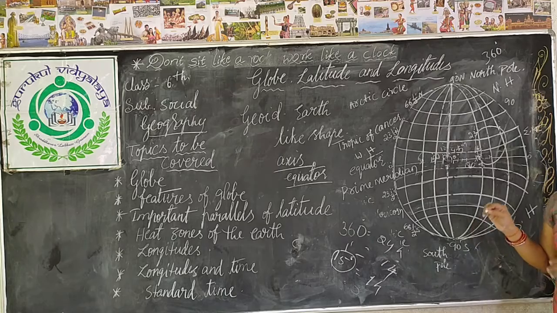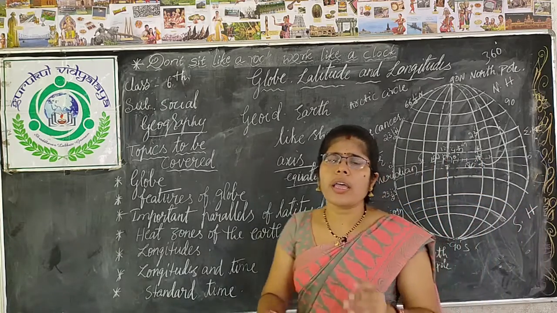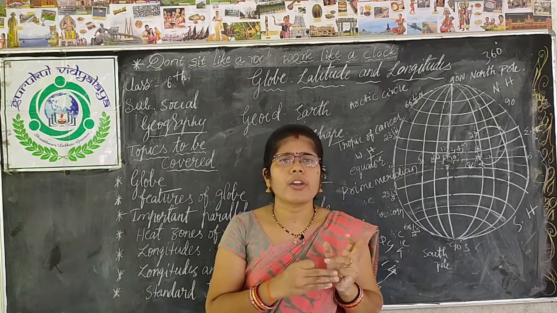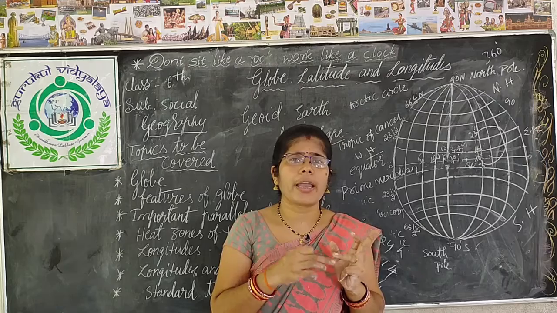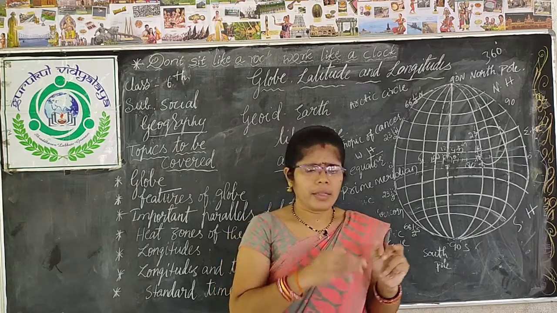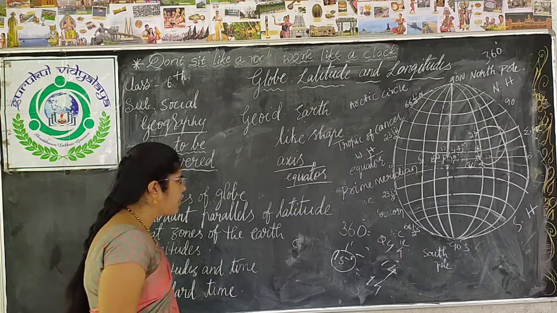Like that we locate a particular place. To locate a place, we must know that place's latitude as well as longitude. Then only can we easily locate any place in any part of the earth. Clear? Now the last topic is standard time.